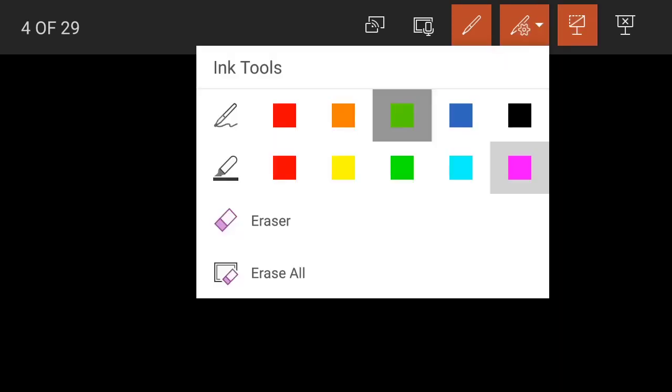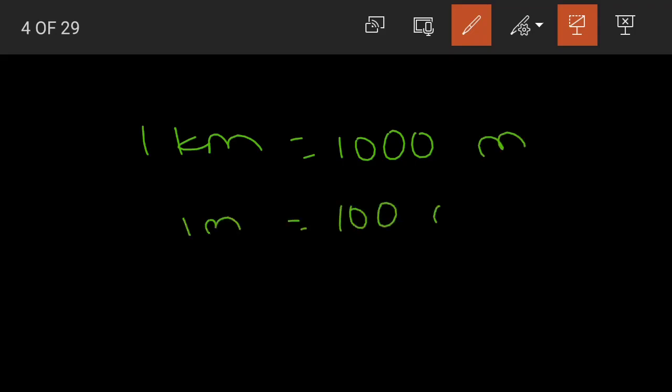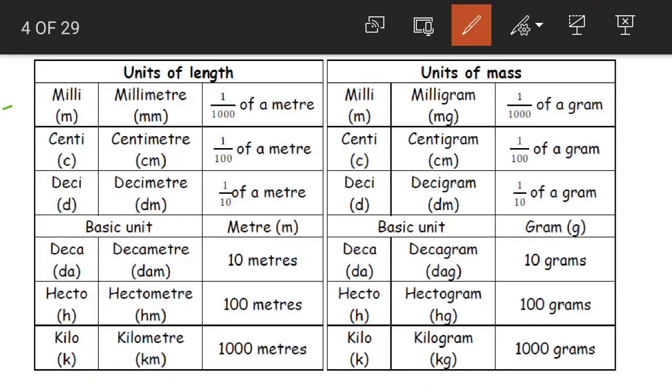In previous standards, you have learned that 1 kilometer is equal to 1000 meters and 1 meter is equal to 100 centimeters. Only this is what you have learned. Now we have so many new terms such as the millimeter, decimeter, decameter and hectometer. So for this, what is the order, children? First we have the milli, then we have centi, then we have deci, then we'll have the basic unit.